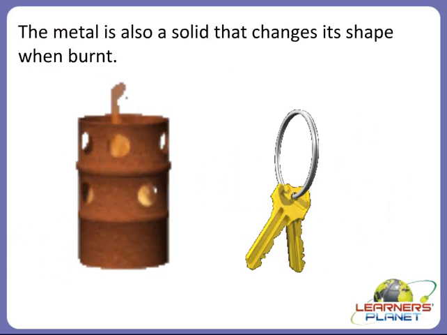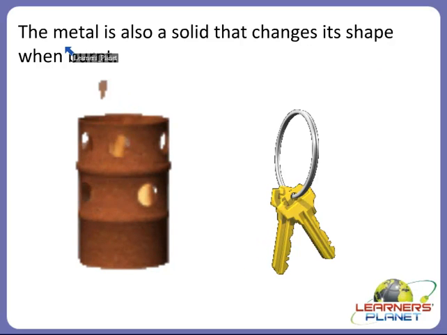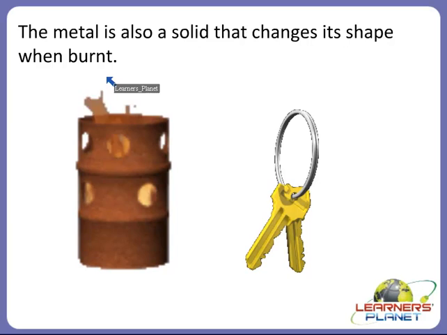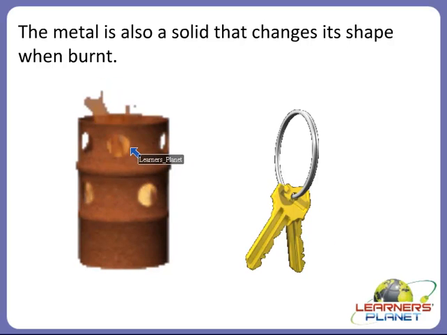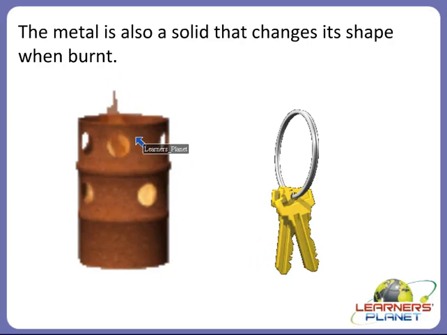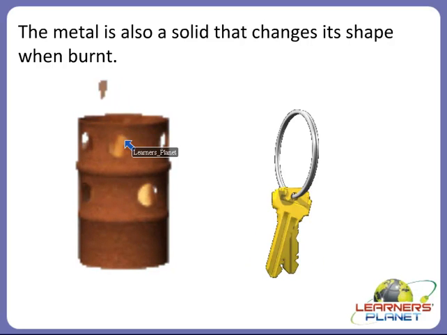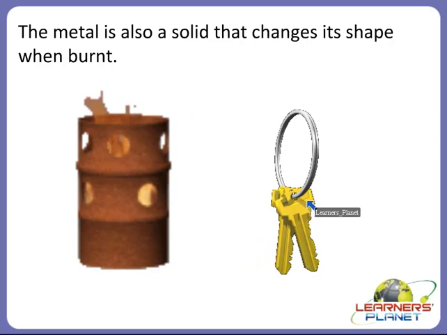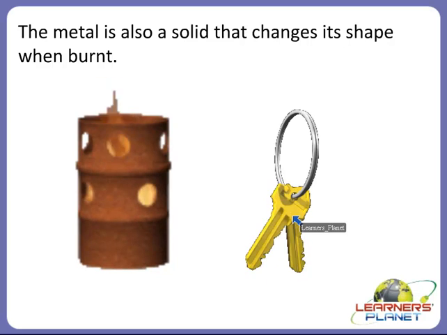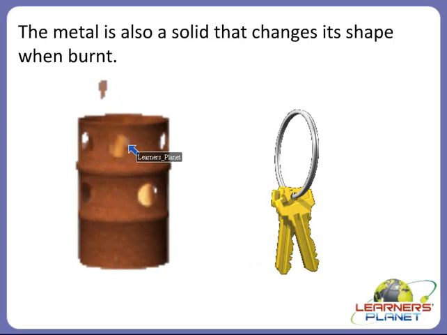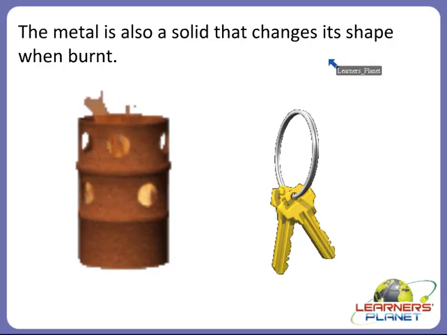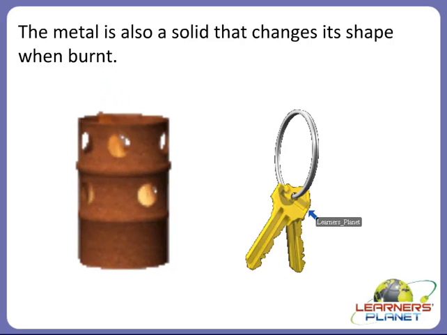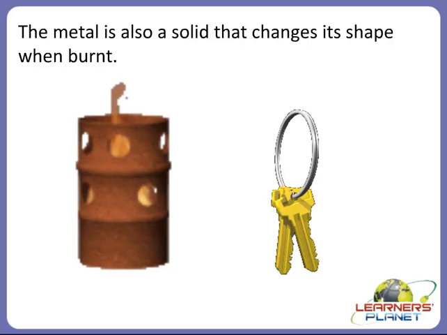Children, there are also some solids like metal that change their shape when burnt, right? So you can see here the metal is a solid and we are burning it. When the metal is burnt, its shape can be changed to anything. For example, we make keys out of metal. So we burn the metal, we change its shape to anything we like, and we can make keys and many other things out of it, right?